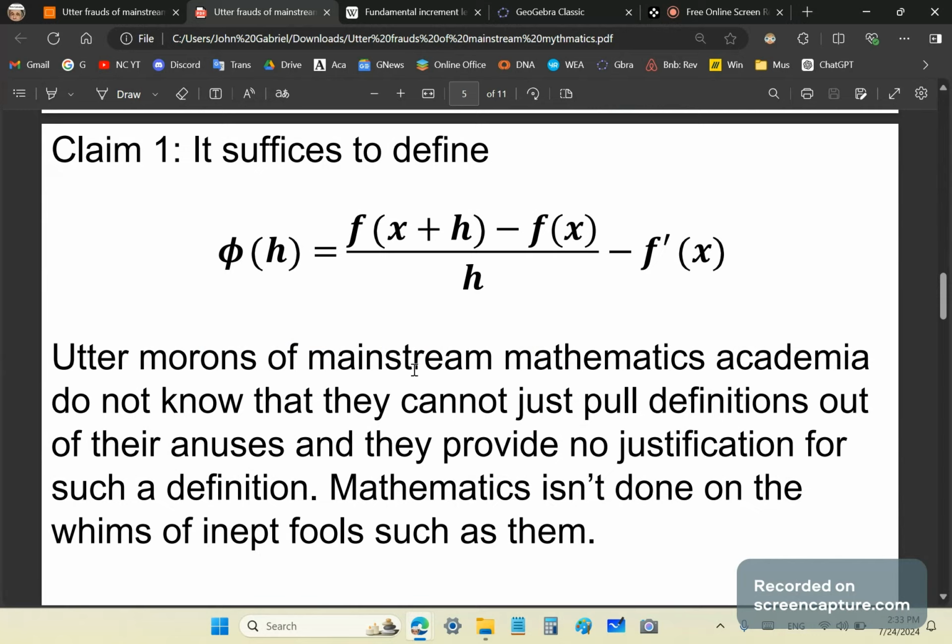The utter morons of mainstream mathematics academia do not know that they cannot just pull definitions out of their anuses. They cannot, and they provide no justification for such a definition. Mathematics isn't done on the whims of inept fools such as them.